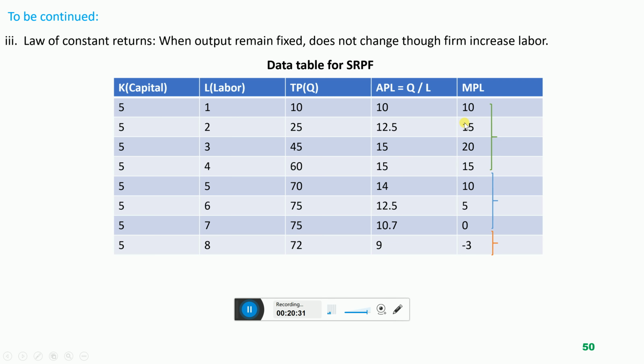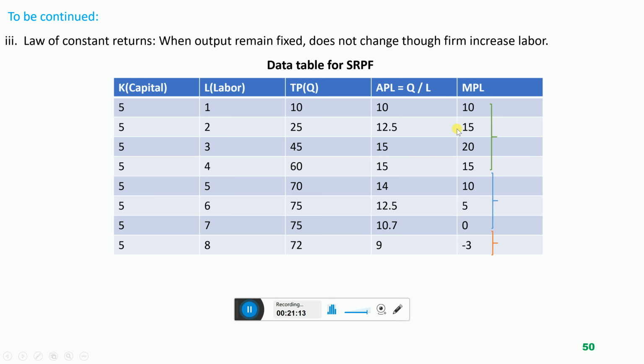What does this mean? This means that when the company was using 1 labor, output was 10, MPL was 10. But when the company used 2 labors and increased 1 labor, the total output increased to 25, and the additional output, MPL, meaning additional output of the second labor, is 15 units. The second labor increased output by 15 units. So why is the first labor producing 10 units and the second labor producing 15 units?